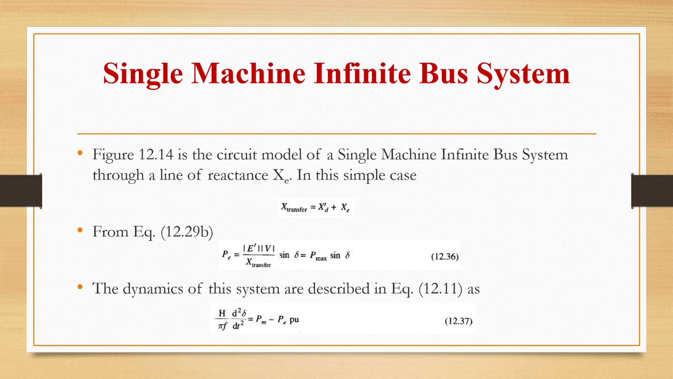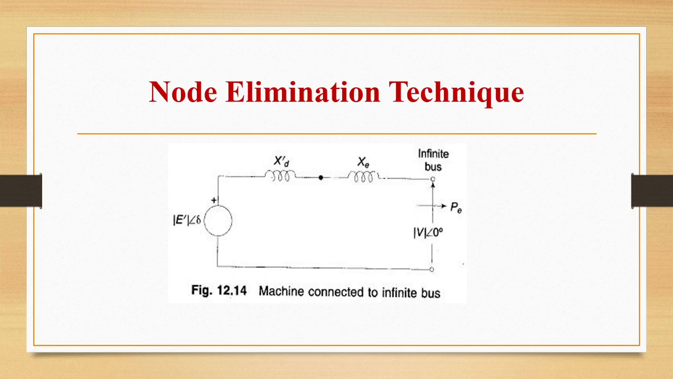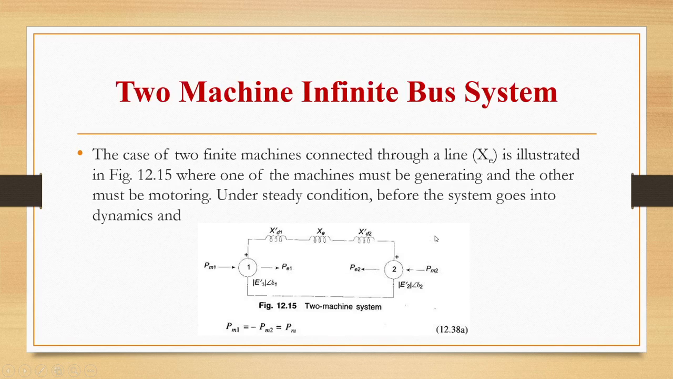So the dynamics of the system are described as H by pi f d square delta by dt square is equal to Pm minus Pe per unit. In this machine connected to infinite bus, we can see the voltage, that is mod E dash angle delta. Reactances are Xd dash and Xe, and it is connected to infinite bus. Power is Pe, and the voltage at the output is mod V angle 0.